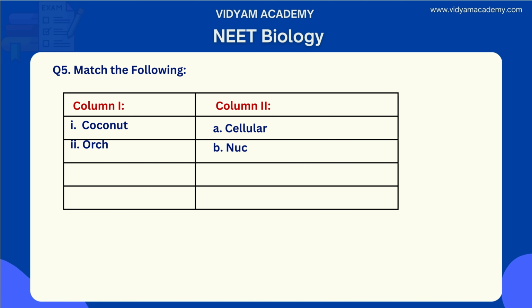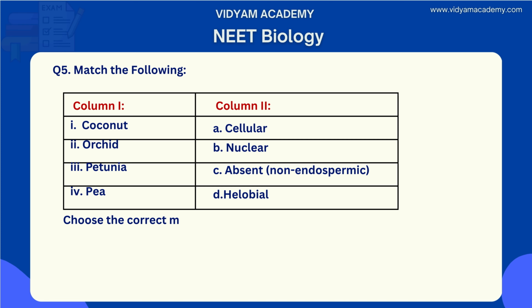Match the following seeds with their correct endosperm type. Column 1 is the plant, column 2 is the endosperm type. Option 1 coconut, option 2 orchid, option 3 petunia, option 4 pea. So here one side is the options: coconut, orchid, petunia and pea. Column 2: cellular, nuclear, absent (non-endospermic) and helobial.